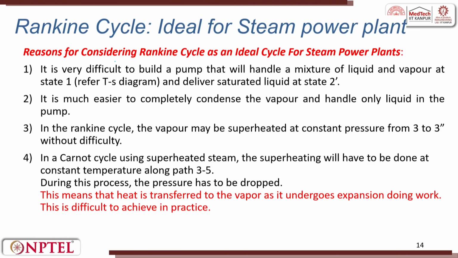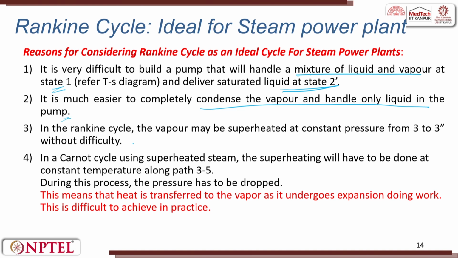The reason for considering the Rankine cycle as an ideal cycle for a steam power plant is that it is very difficult to build a pump that will handle a mixture of liquid and vapor at state 1 and deliver saturated liquid at state 2. That is why we take the Rankine cycle. It is much easier to completely condense the vapor and handle only liquid in the pump. That is easy. You bring it to one state, and water can be pumped.